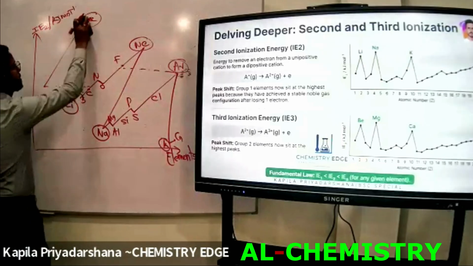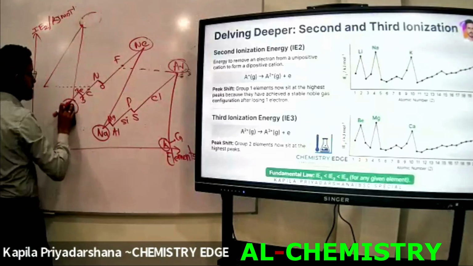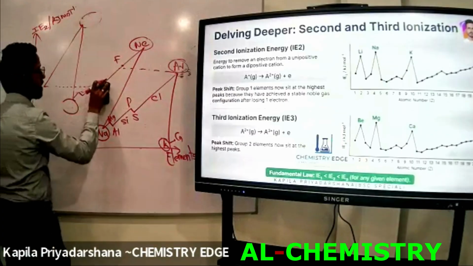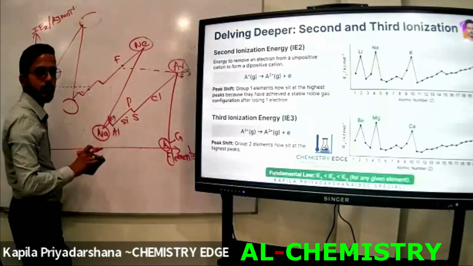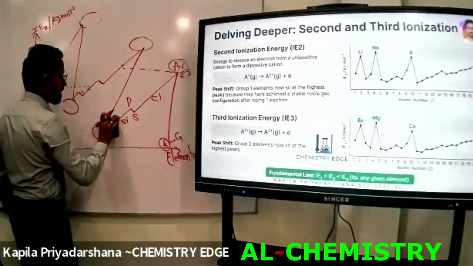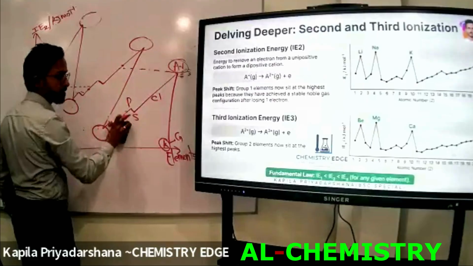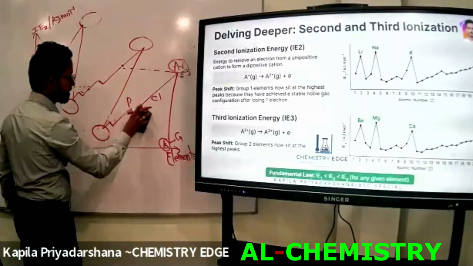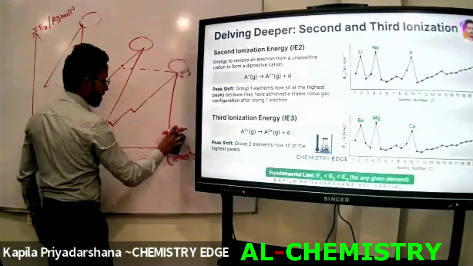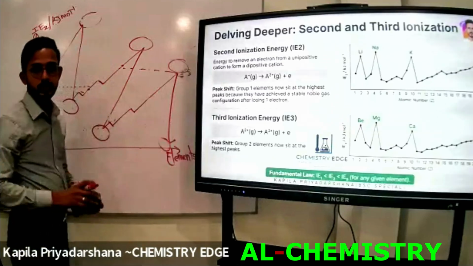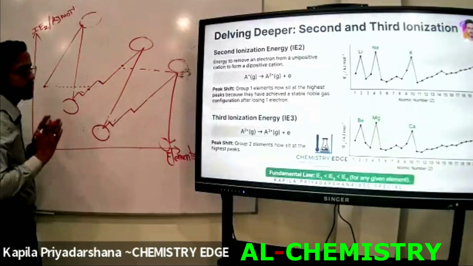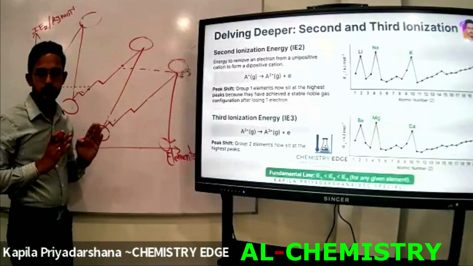I have told you the shapes of the first, second, and also third ionization energy graphs are identical. But the element that we are going to start from is different, right? Then tell me the same shape.